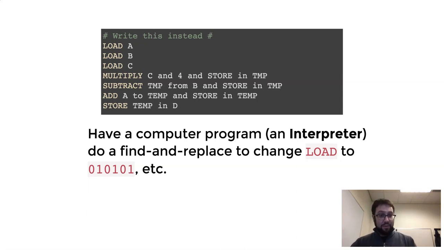So our task is now becoming a little bit easier, right? Our task is no longer to speak binary in order to talk to the computer. Now our task is to speak a language that the interpreter can understand in order to convert to zeros and ones. Progress, right? I mean, look, this is getting better already. This is something that we, as people, can kind of begin to understand.